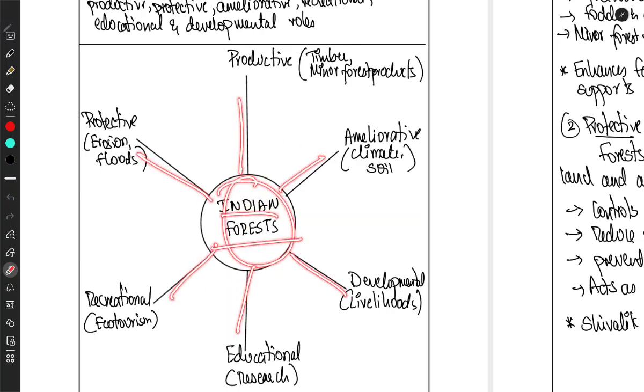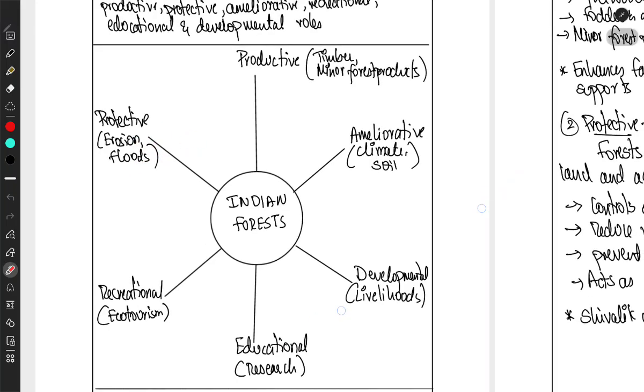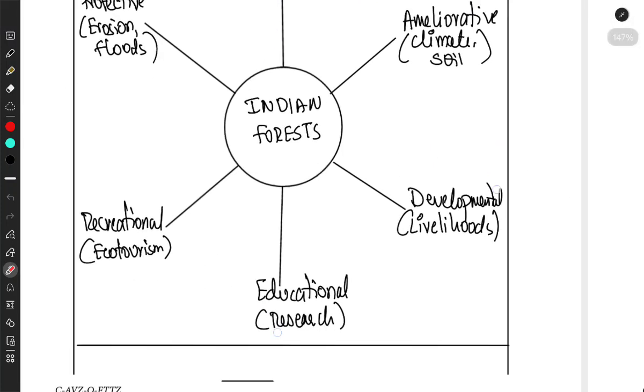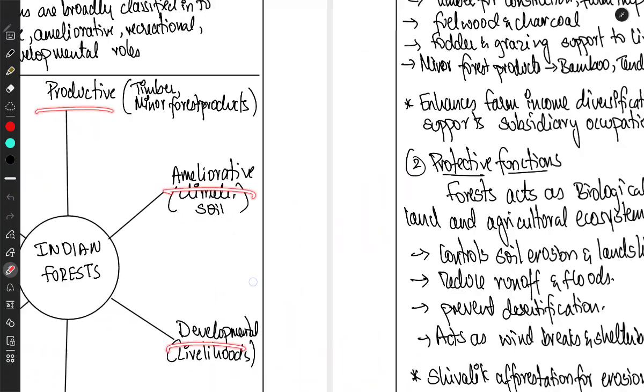Write Indian forest at the hub, and functions like productive, in brackets timber, wood, minor forest products; ameliorative, that is climate and soil; developmental, which helps in livelihoods; educational, which helps in research activities; recreational, like ecotourism; and protective, like protecting the earth from erosion and floods. Now one by one we will describe all these 6 points further in the answer.